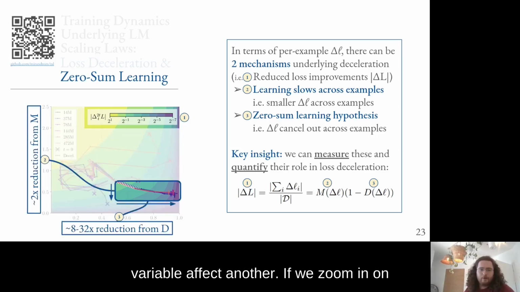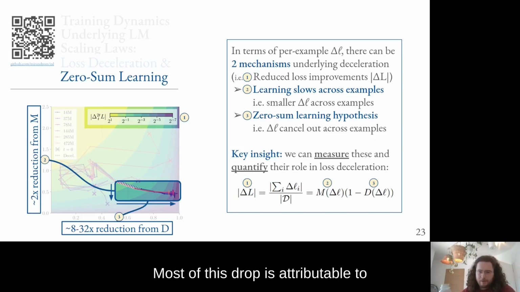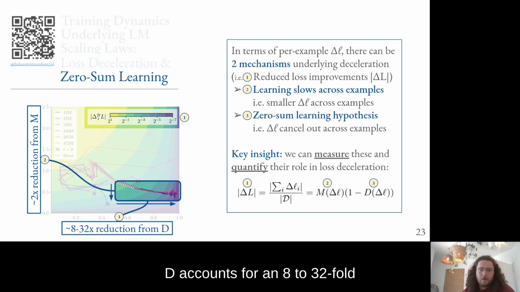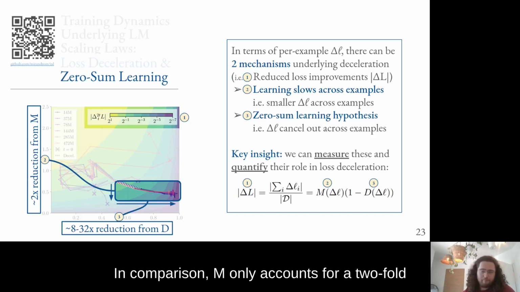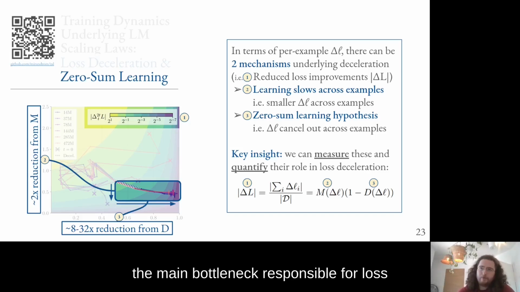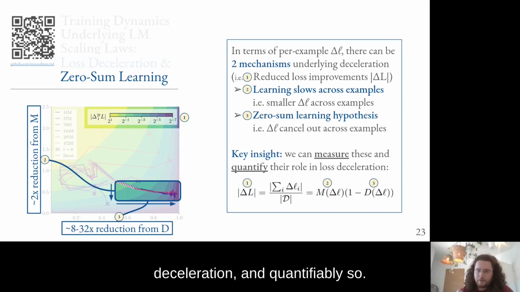If we zoom in on the training trajectories after deceleration, we see that loss improvements delta L drop by several orders of magnitude. Most of this drop is attributable to zero-sum learning as measured by D approaching 1. D accounts for an 8 to 32-fold reduction in overall loss improvements. In comparison, M only accounts for a 2-fold reduction at most. In other words, ZSL is the main bottleneck responsible for loss deceleration, and quantifiably so.